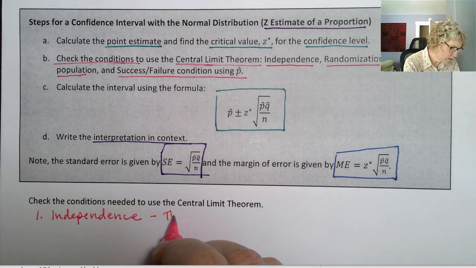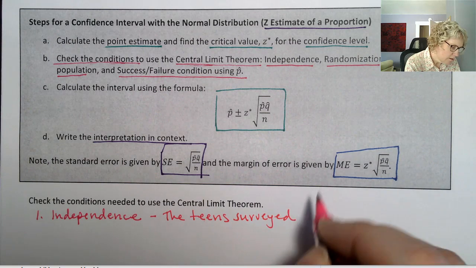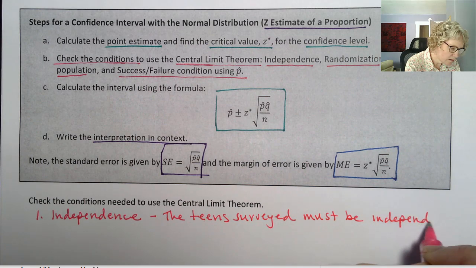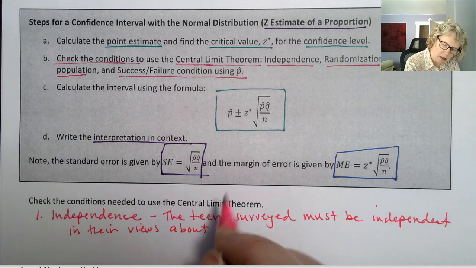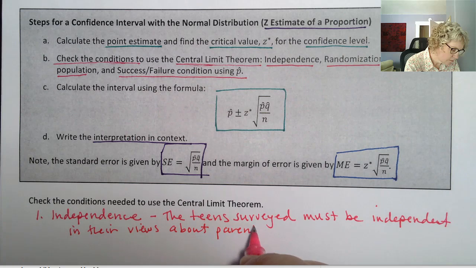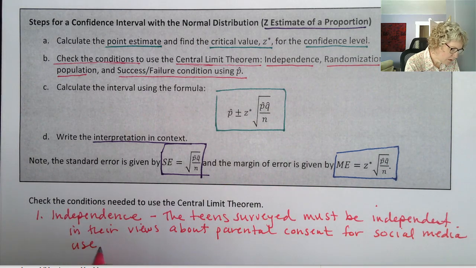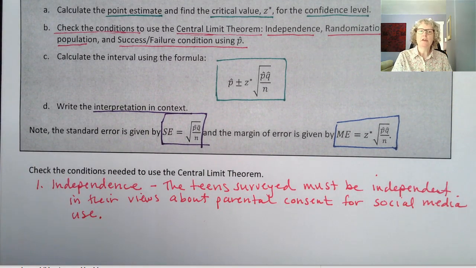The teens surveyed must be independent in their views about parental consent for social media use. So that's what it means for them to be independent of each other in the variable that we're looking at.